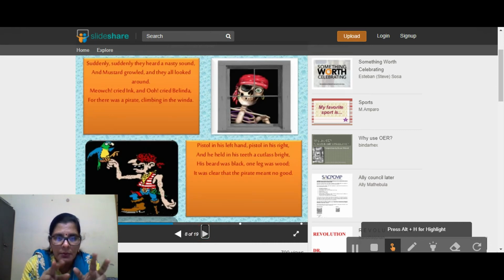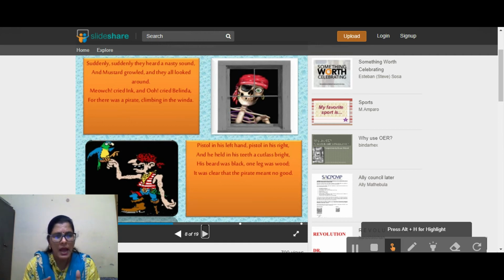Suddenly, see the word repeated. Suddenly, they heard a nasty sound, and Mustard growled, and they all looked around. "Ooh!" cried Belinda, for there was a pirate climbing in the window. Window refers to window. Pistol in his left hand, pistol in his right, two pistols, and he held in his teeth a cutlass bright.